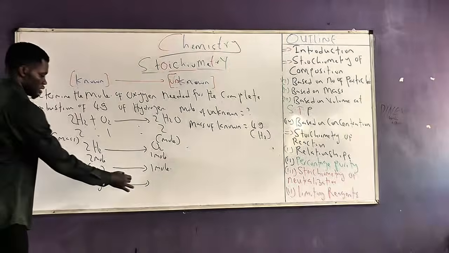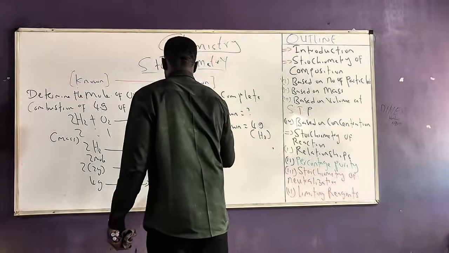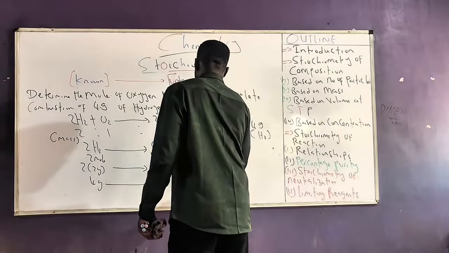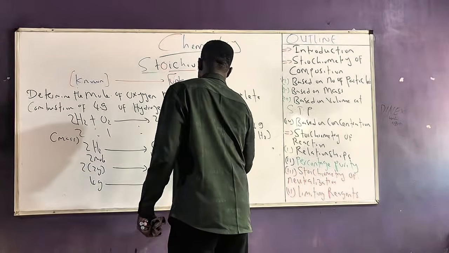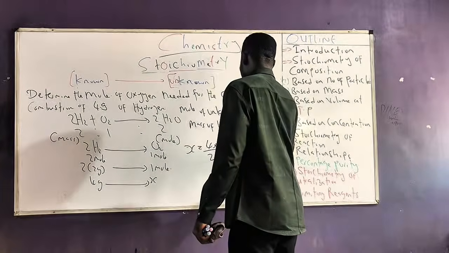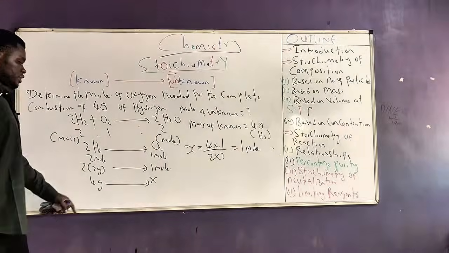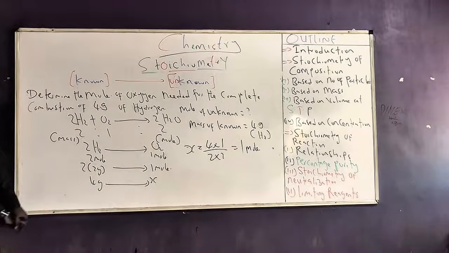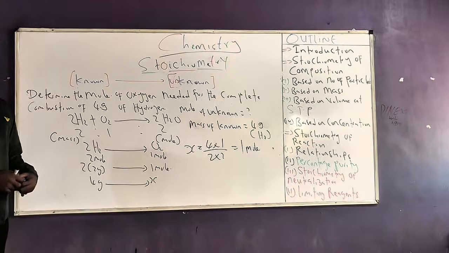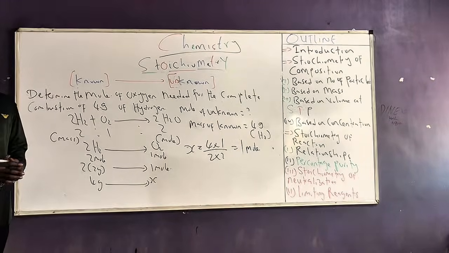X. Very easy. What becomes x? X becomes equals to 4 times 1 all over 2 times 2, which will just equal 1 mole. Very easy. So 4 grams of hydrogen, we always need 1 mole of oxygen for reaction. This is the mole to mass relationship.